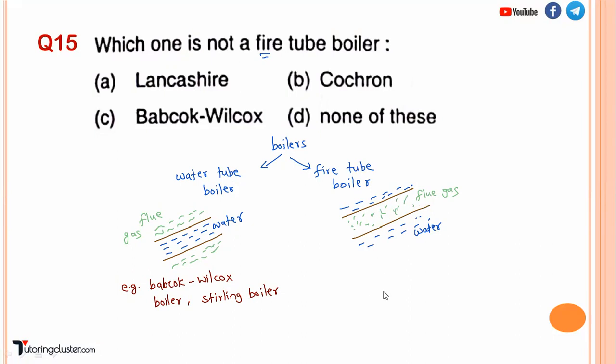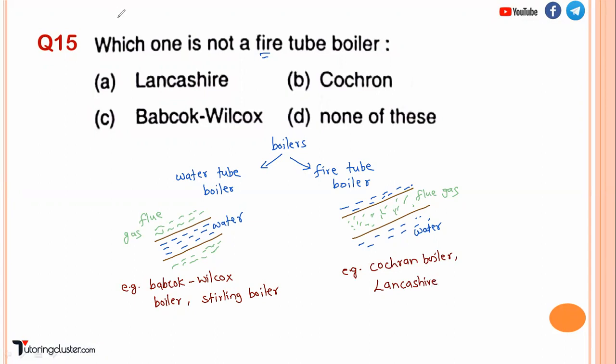Examples of this are the Cochran boiler or the Lancashire boiler. You have to remember these names. Sometimes you will get a question like, the Lancashire boiler is which type of boiler. So hope you have understood what you mean by a water tube and fire tube boiler.